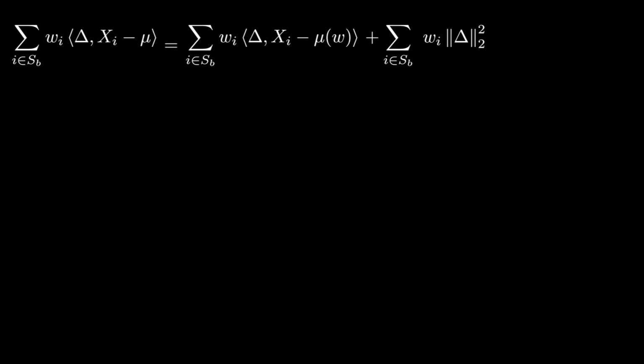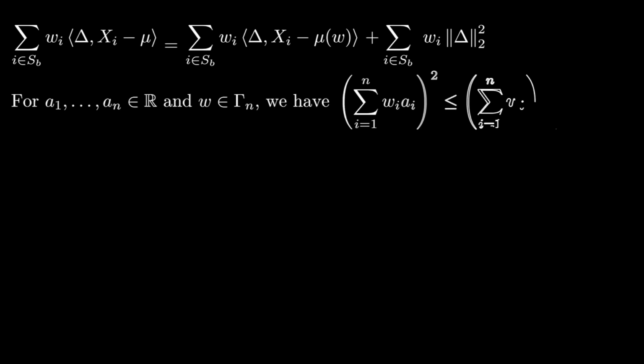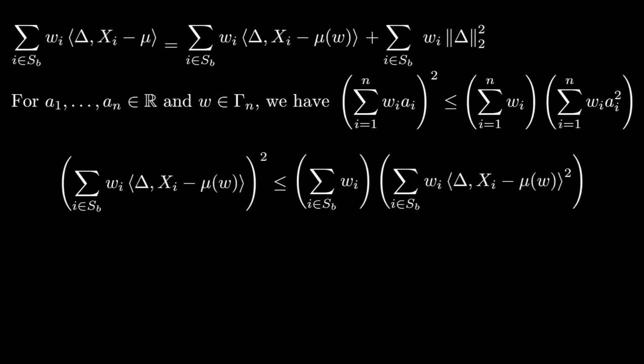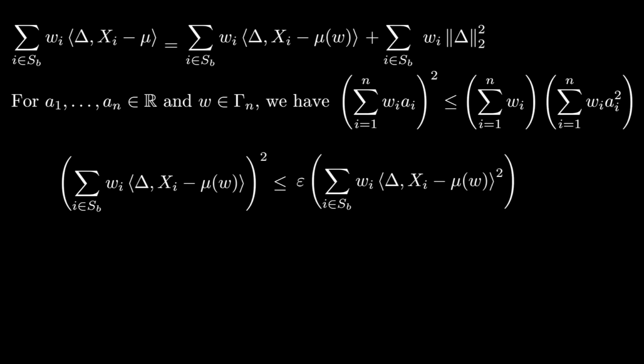Before we bound the first term, we'll need to use the following simple fact, which follows directly from Holder's inequality. It says that for any numbers a1 through an and any w in gamma sub n, we have the square of the sum of the wi ai's is at most the sum of the wi's times the sum of the wi's times ai squared. Applying this fact with the set of weights being w restricted to SB and the ai's being delta inner product xi minus mu of w, we get the following expression. The first term on the right hand side is upper bounded by epsilon, since each wi is at most 1 over n, and SB has size at most epsilon times n.